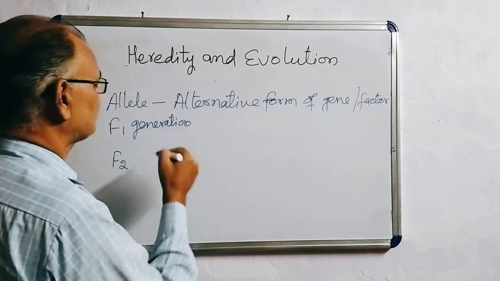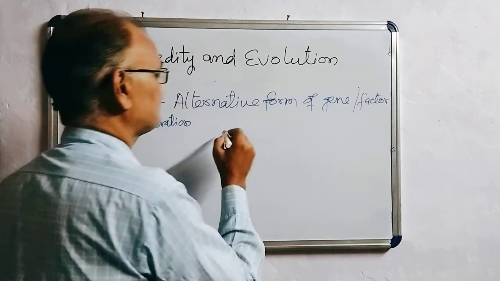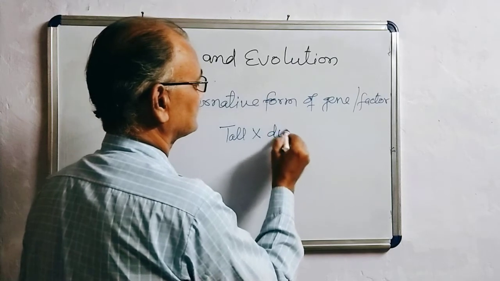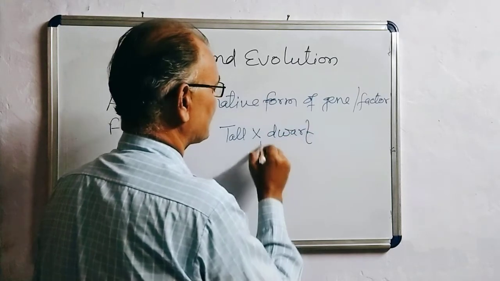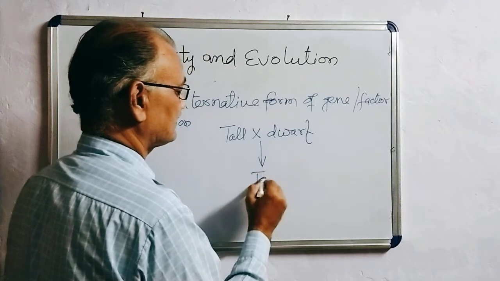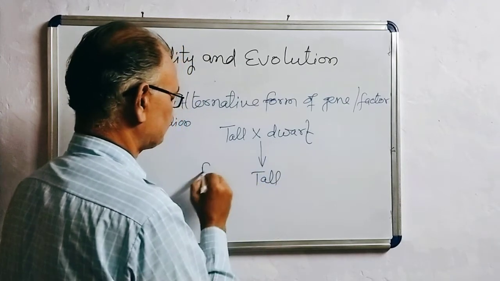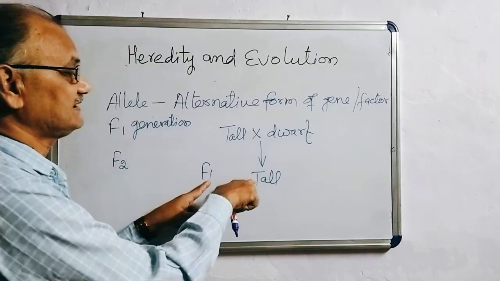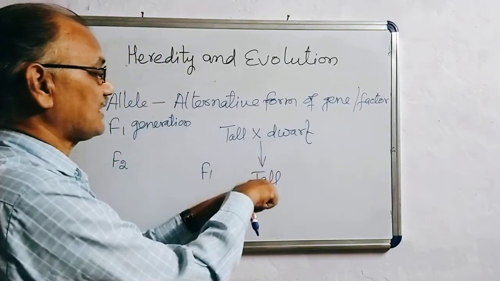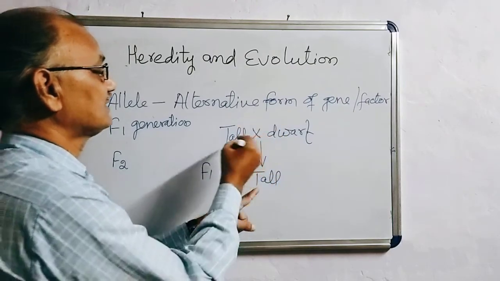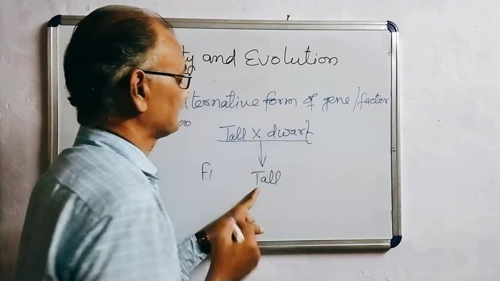It is also called first filial generation. As we have taken tall crossed with dwarf, the offsprings observed will be tall. It is called F1 generation. F1 generation means first filial generation. So these offsprings are the first generation offsprings of this parental type.